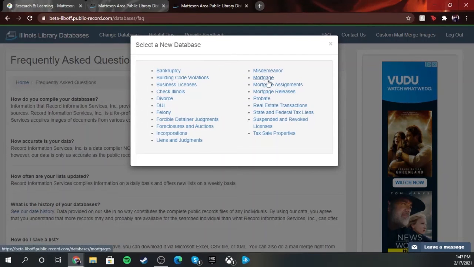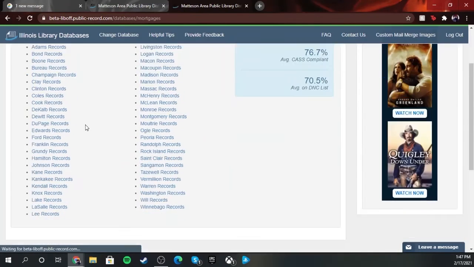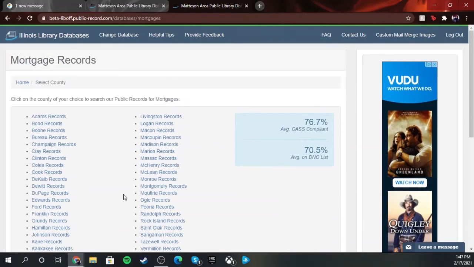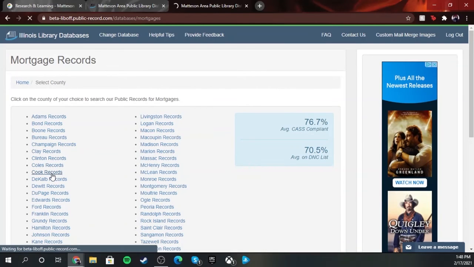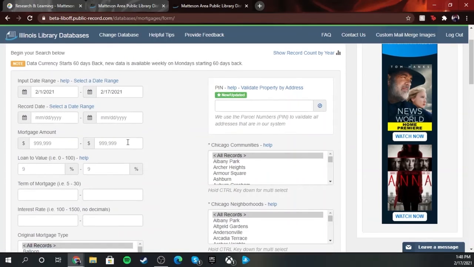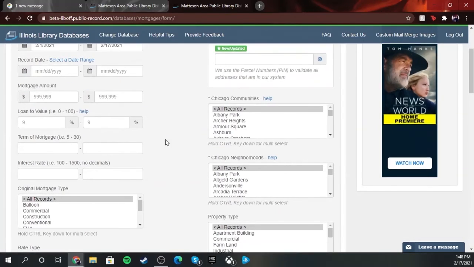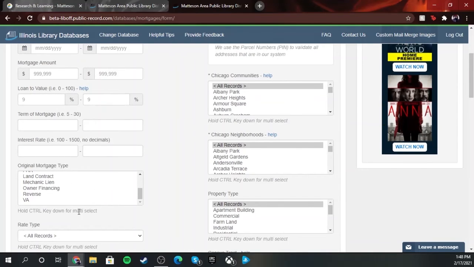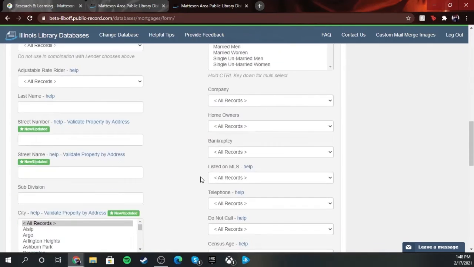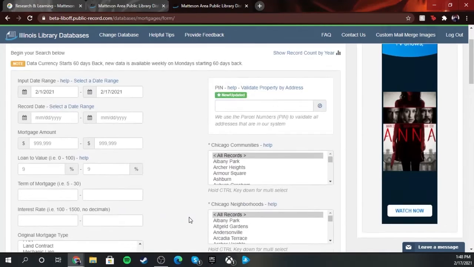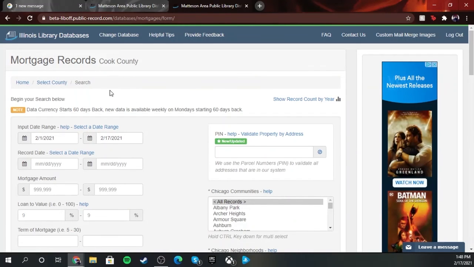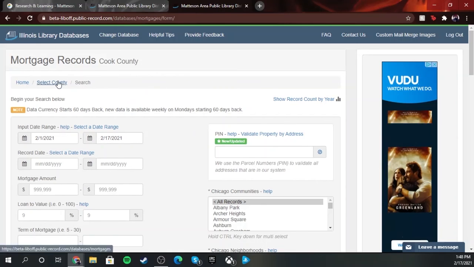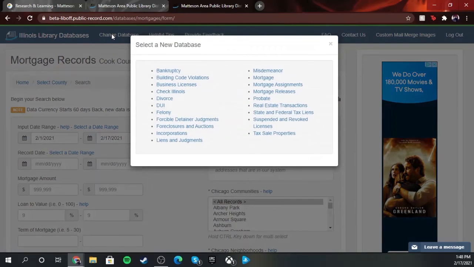So if you start on one here, say for example, mortgages, you can find the county you live in, and then you can go ahead and start. So for example, you can do Cook County records. If you have your property's PIN number, the area of the community, or if you're looking for different mortgage types, like VA or reverse, you can get the records this way too. And like I said, it'll show you the property records a couple of years back. So if you want an idea of what your property was worth before you bought it, you can definitely use this too. So you change databases, click up here, and that's it.